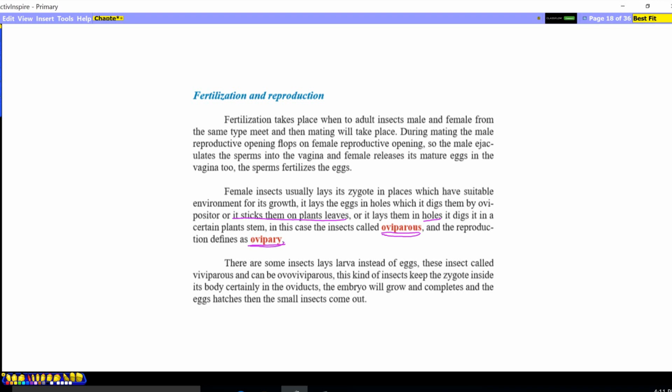While in some other insects, they lay larvae, not fertilized eggs. These insects are called viviparous, and some can be ovoviviparous. So in this case, the insect has internal fertilization and internal development, but only what? Not a zygote, but a young insect comes out, like birth in mammals.